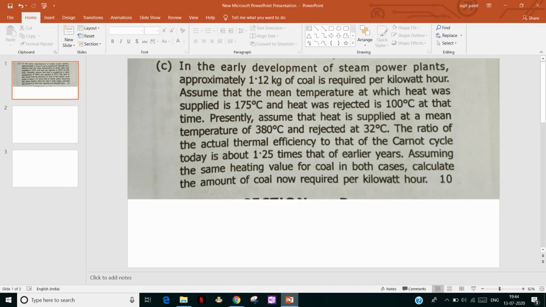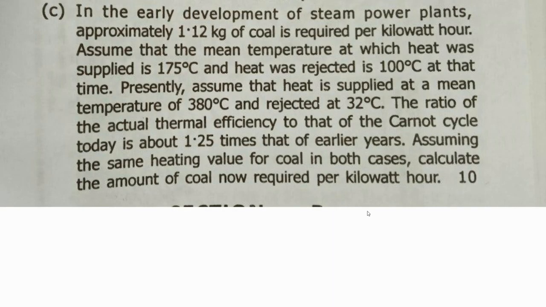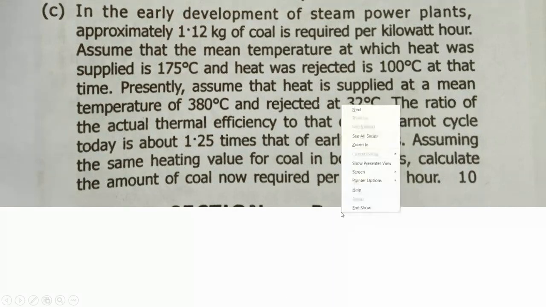Welcome back, aspirants. Today we will solve one question of thermodynamics that has been asked in Indian Forest Service exams.